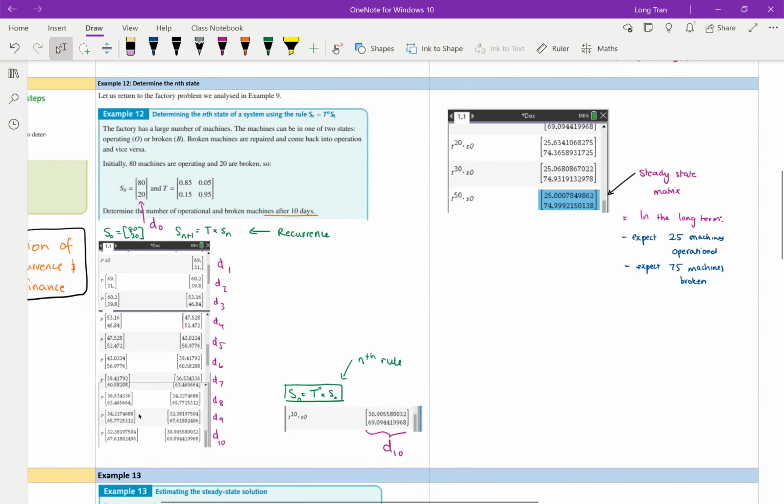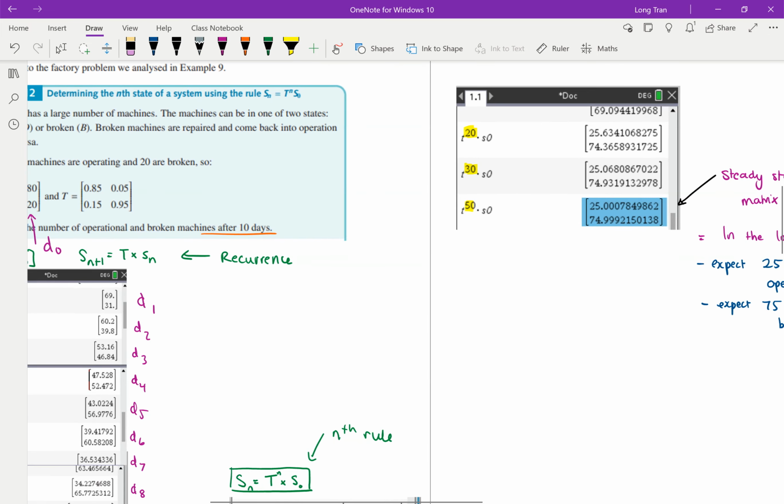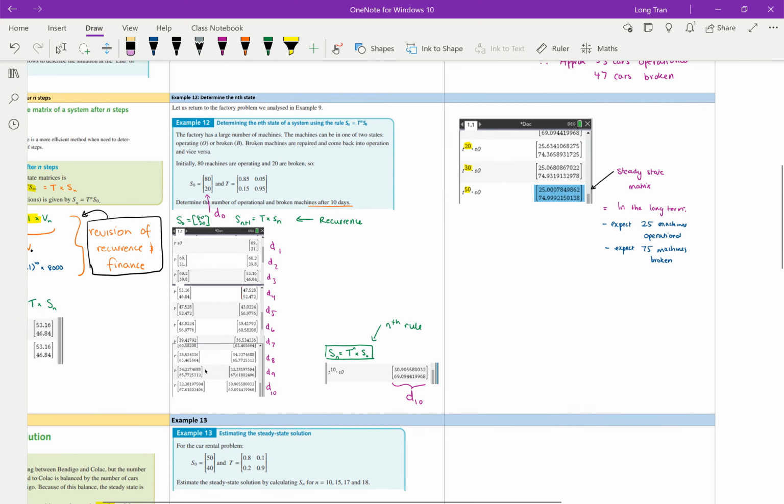So in the long term, I would then recommend to use either 20, 30, or 50. In methods, we normally talk about 30, but I'd say anywhere between 30 and 50 is a good number to test. Okay, so there we go. That's your steady state matrix.